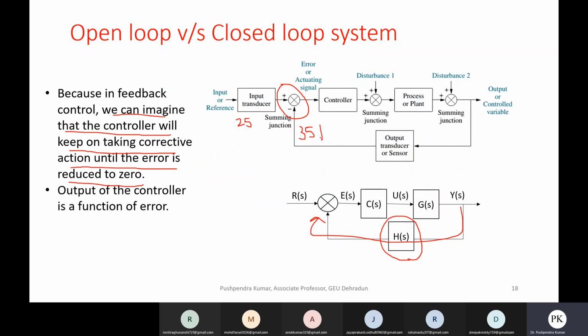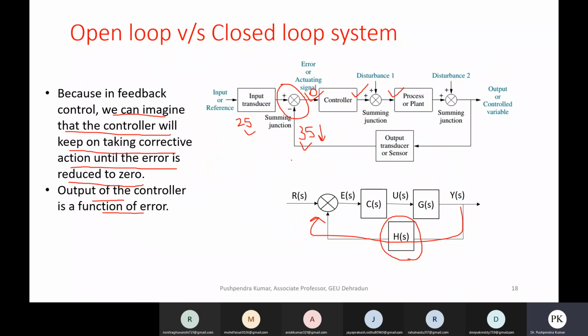This error, which is -10 now, should be 0, meaning 25 minus 25. Then it will be 0 error. The output of the controller is a function of error. So the controller gives commands to the process based on this error signal. Until it is 0, it will keep on switching on and off the process or plant.